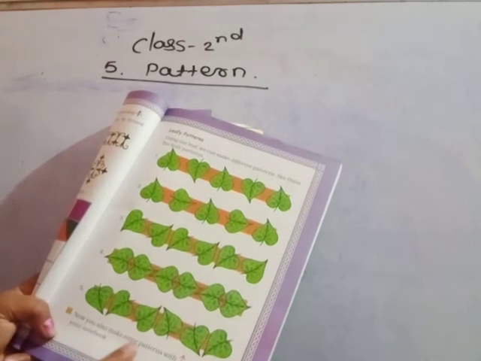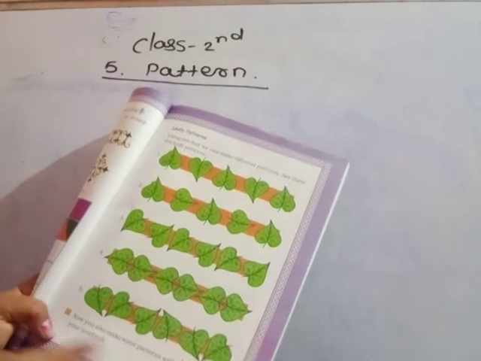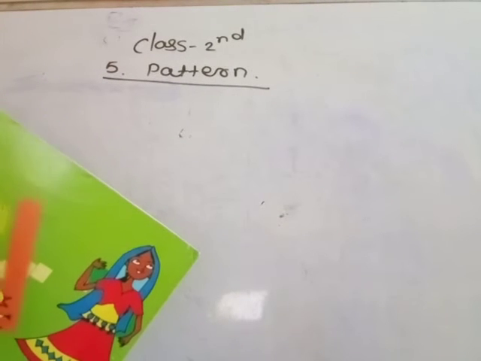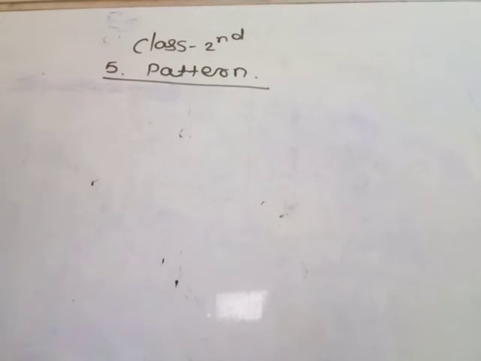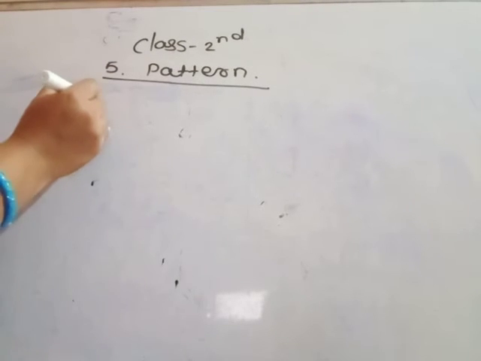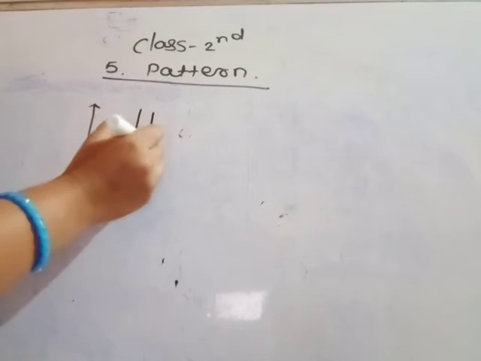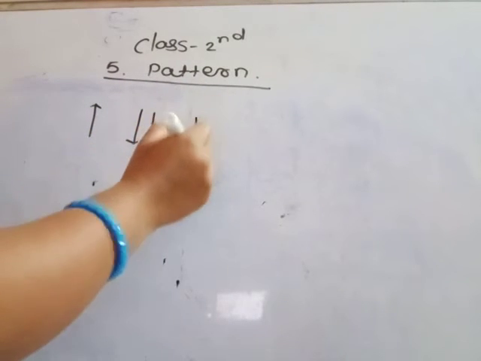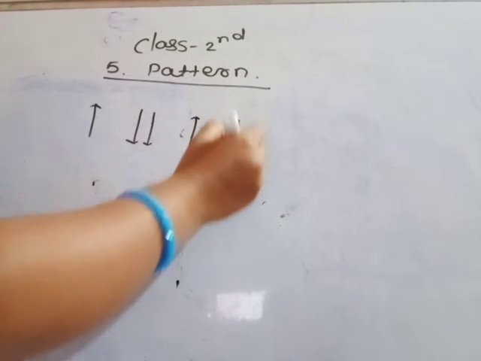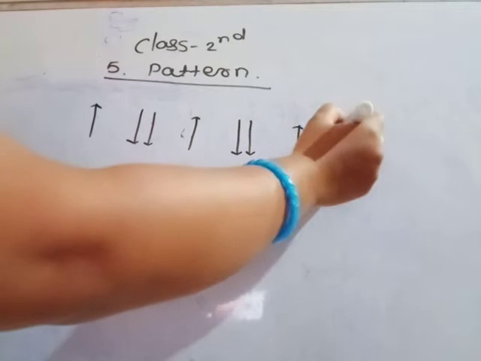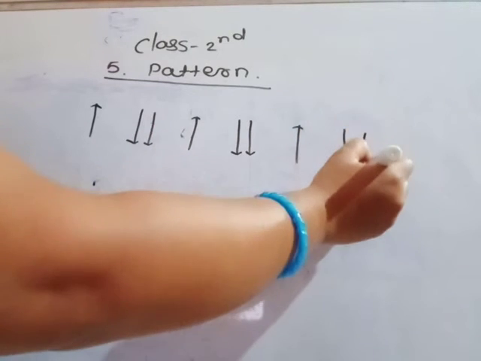Now you also make these same patterns with arrows in your notebook. You draw these arrows of the same pattern in your notebook. Here an arrow is given. Suppose you draw the first arrow here, 2 arrows below. Again same. 1 arrow, 2 arrows below. 1 arrow here up and 2 arrows below.